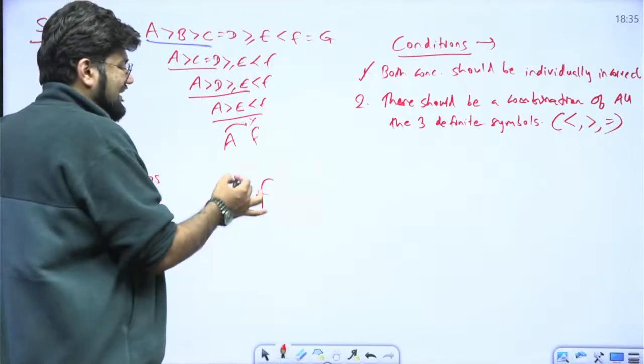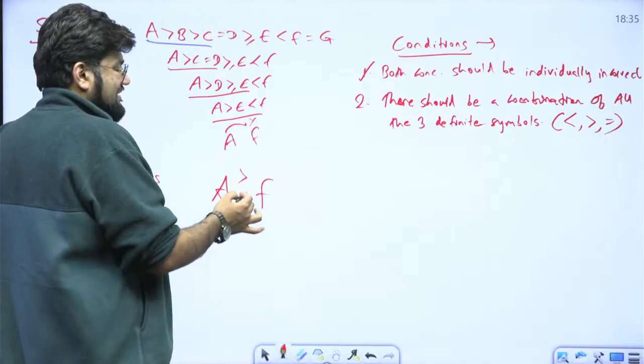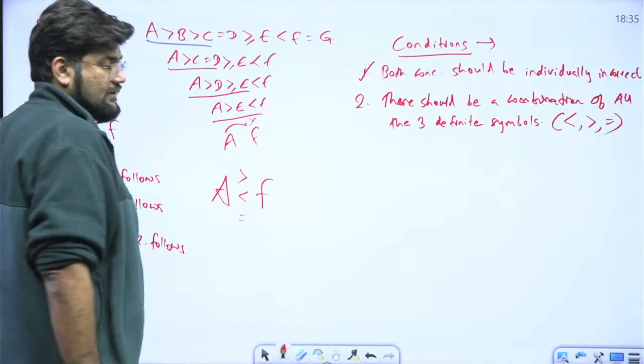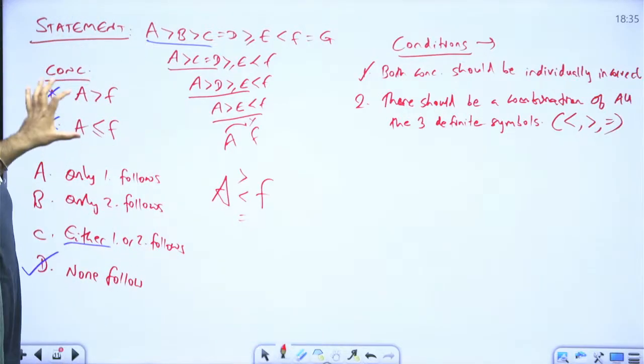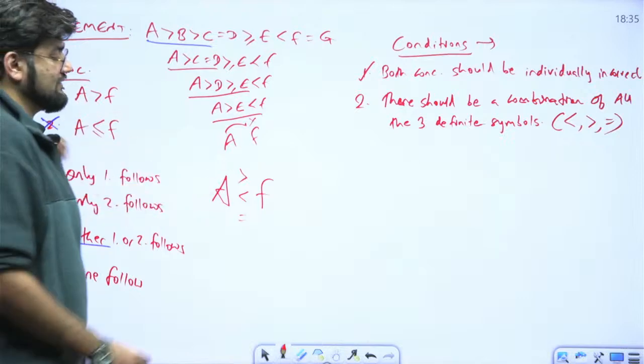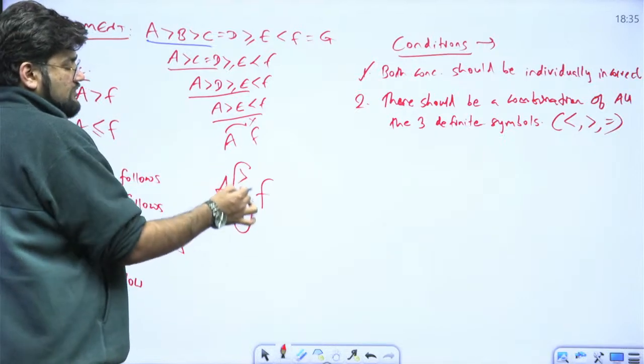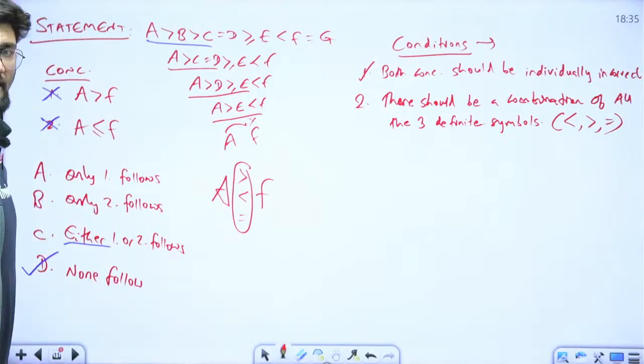So I can say either A is greater than F, or A is less than F, or A is equal to F. Correct? So I need to have in the conclusions the combination of these three signs because these are the only possibilities. Now you check the combination here.